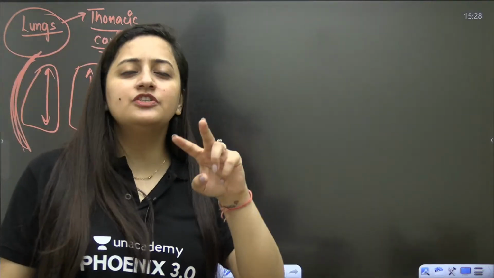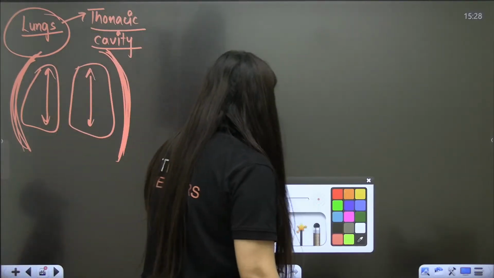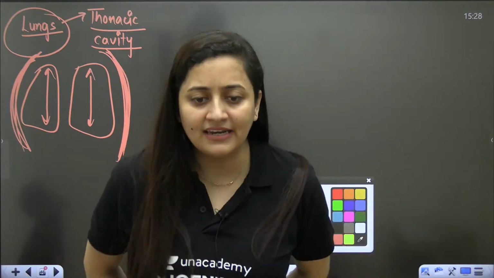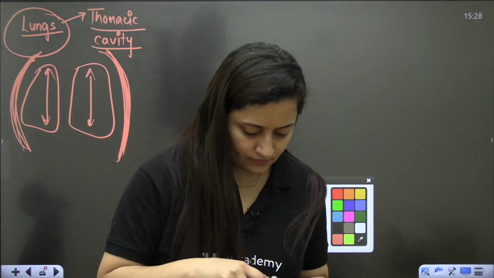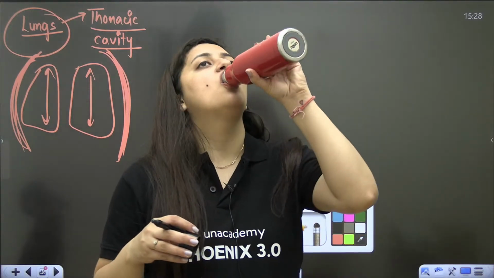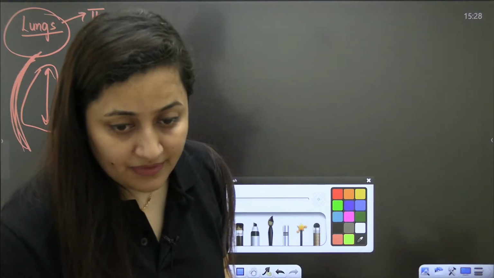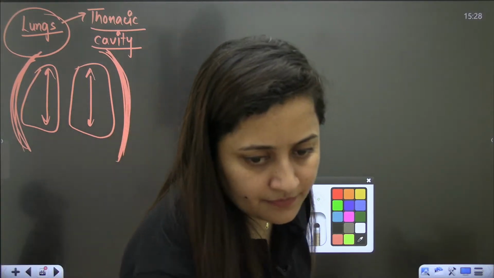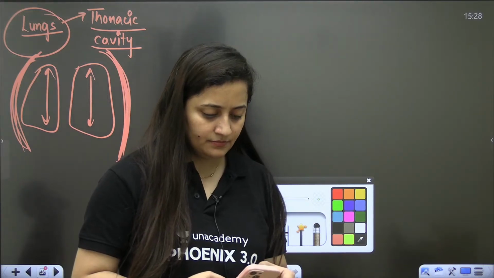Just two things which are dependent on each other. For example, if I increase the difficulty level of the paper, will the cutoff increase or decrease?